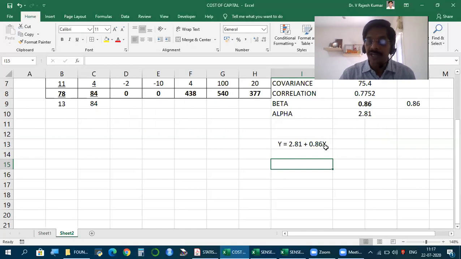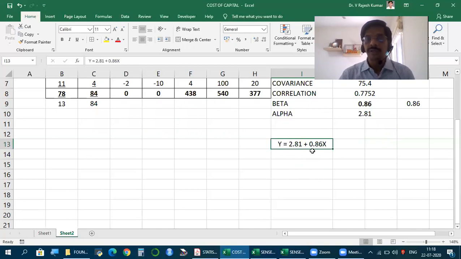So even if market return is 0, what's the return the stock will be giving us? 2.81%. But as the market return rises or falls, you can see stock return rising or falling to this extent. So if this is 1%, y is equal to 2.81 plus 0.86. This is plus 2%, minus 5%.